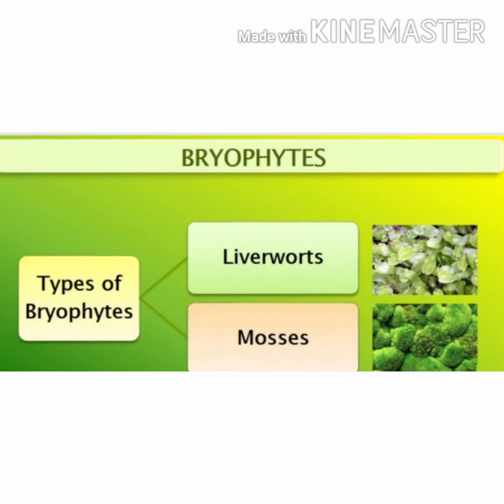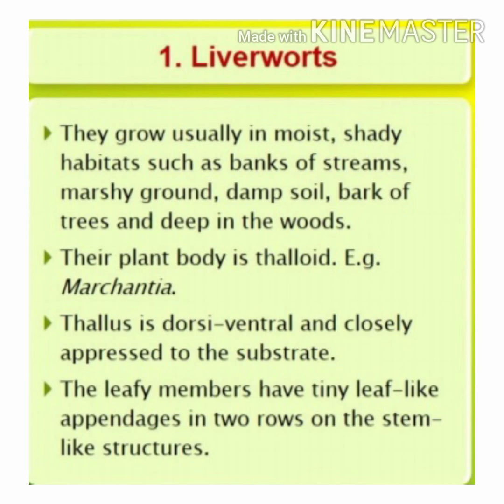Next comes the classification of bryophytes. Bryophytes are broadly divided into two groups. They are liverworts and mosses. First we can study about liverworts. Liverworts grow usually in moist, shady habitat such as bank of streams, marshy ground, damp soil, bark of trees and deep in the woods. Their plant body is thalloid, that I have explained, because they do not have a true root, stem, leaf. Instead they have a root-like, leaf-like, stem-like structure. A very good example for a liverwort is Marchantia.